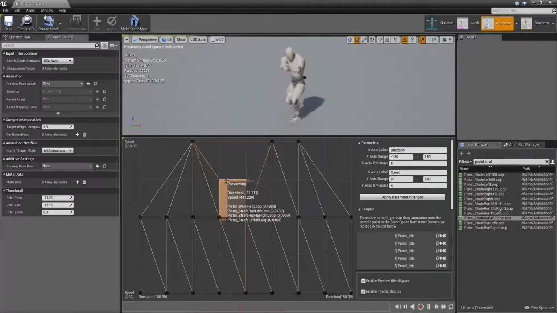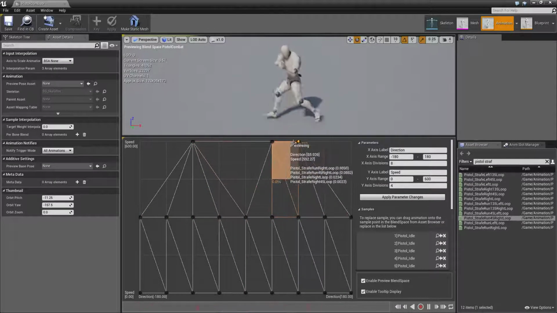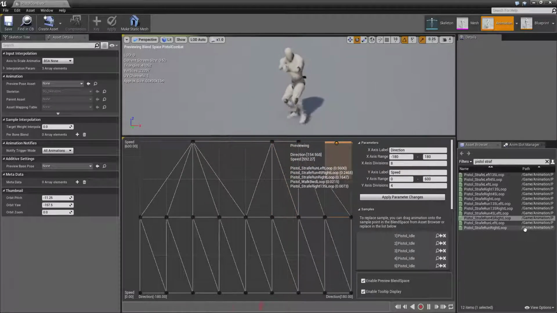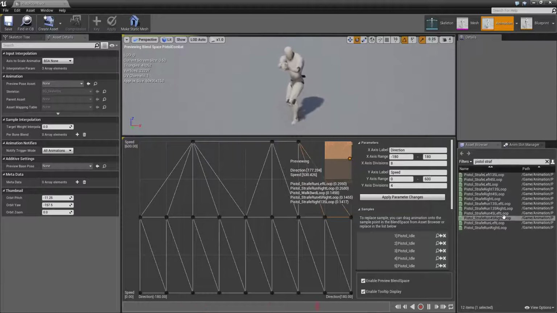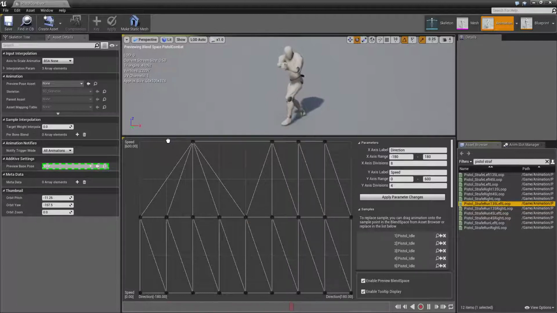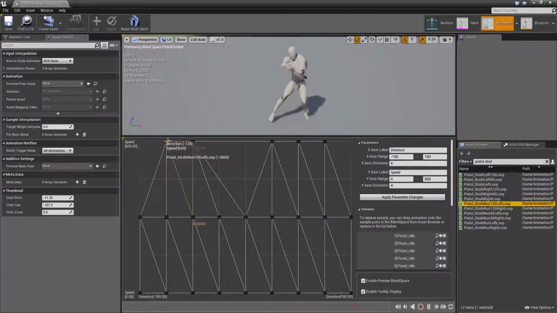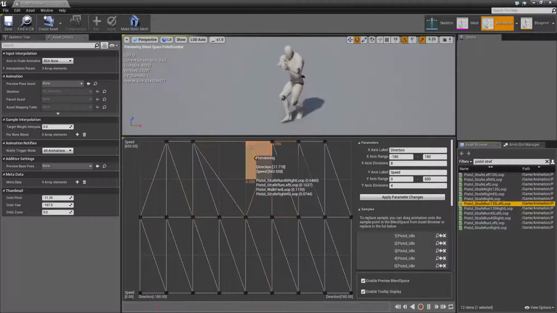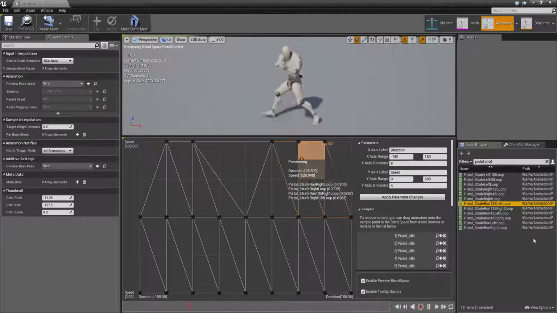Sorry, not this one, throw it over here. So 45, and now right 135 goes here, and left run 135 goes here. And yeah, we need this and this.